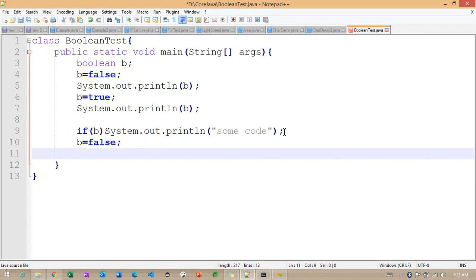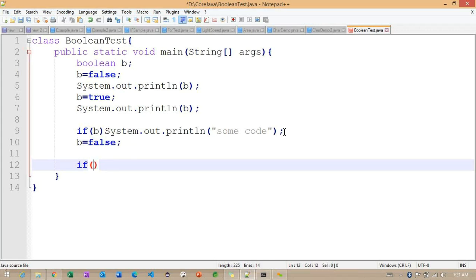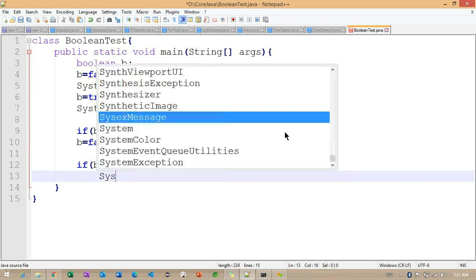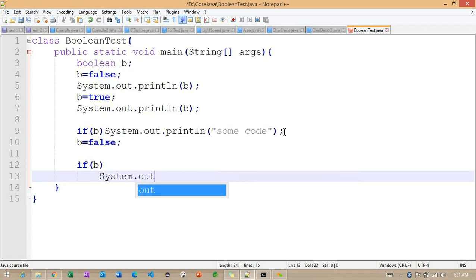Again I am trying to make this particular false here. So I am trying to check with one more condition here. System dot out dot println. So here I want to add a message for whatever this particular line number 12 condition, whether this particular condition is going to satisfy or not.